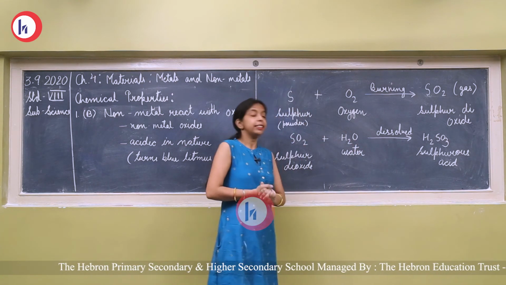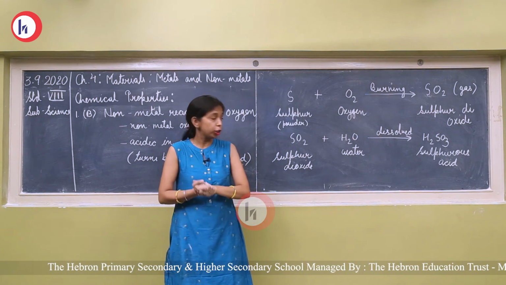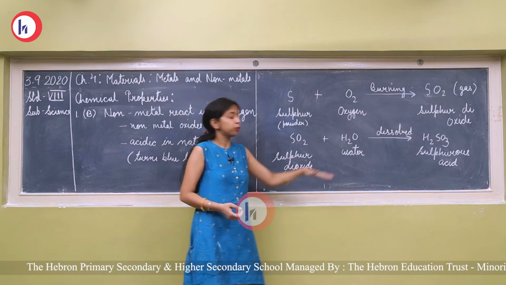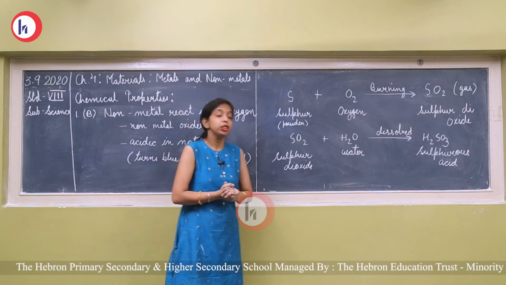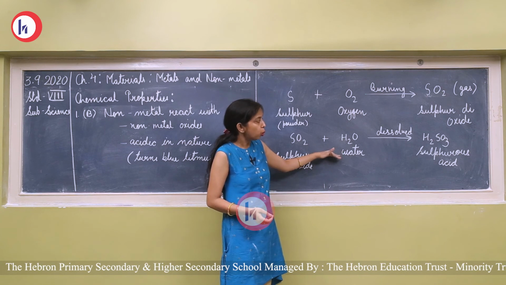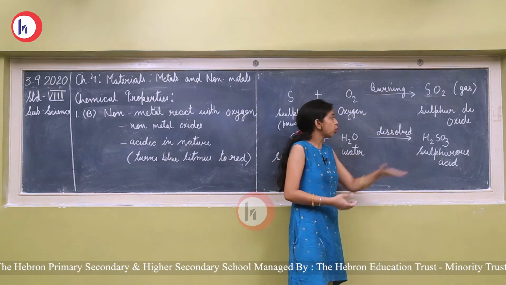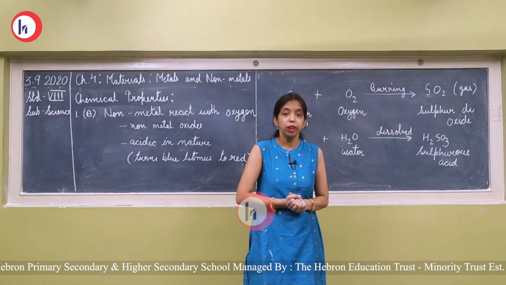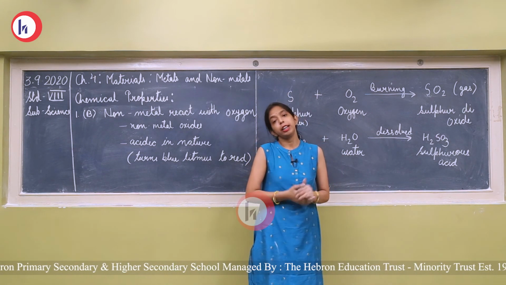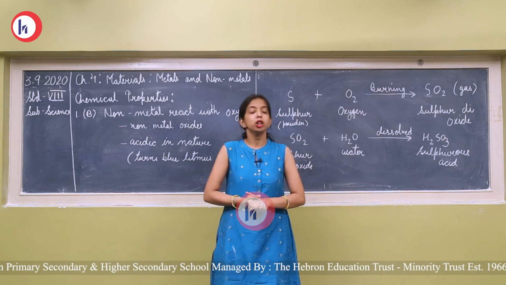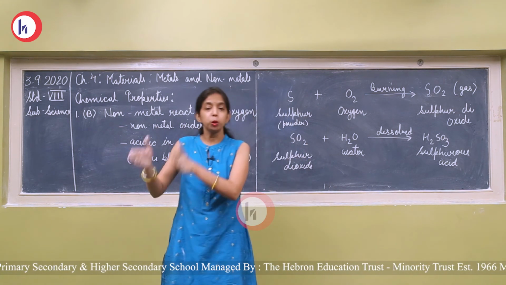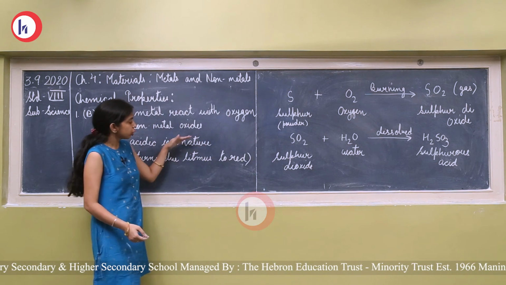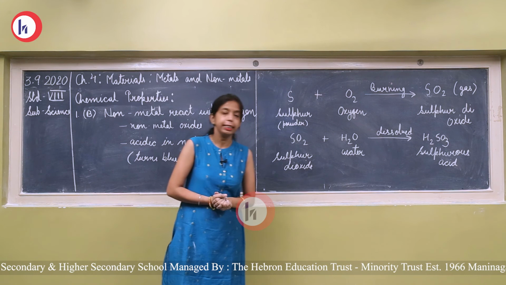When this gas is collected and dissolved in water, H2O, it forms sulfurous acid. This is in the form of liquid and this is an acid. And what does the acid do? It turns blue litmus to red color. So this shows that the non-metallic oxides are acidic in nature.